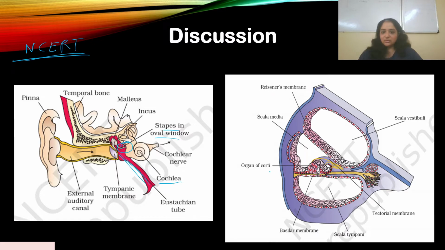Over here you have the organ of Corti in the cochlea. Basically you need to know the anatomy of the ear. If you knew the diagram well and how everything was placed, it was easy to answer the question. This is quite an easy question, right? We'll move on then.